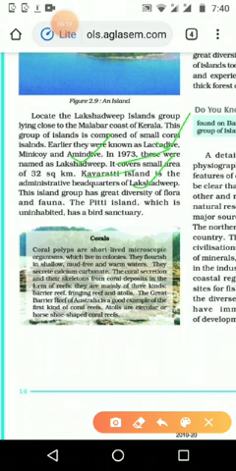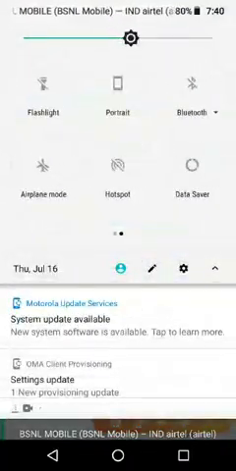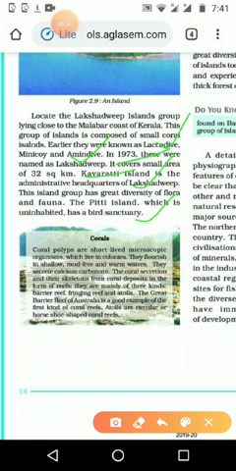Then this island group has great diversity of flora and fauna, and Pitti Island, which is uninhabited, has a bird sanctuary. We can see a bird sanctuary is there because of the presence of the birds, because people are not living there. That's why in the uninhabited areas we can see the bird sanctuaries.